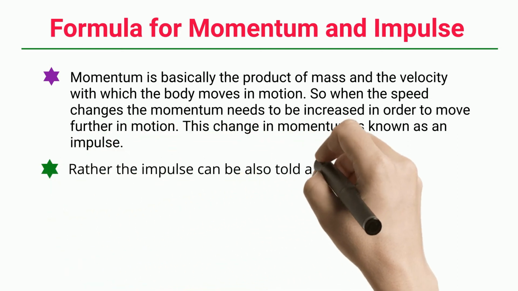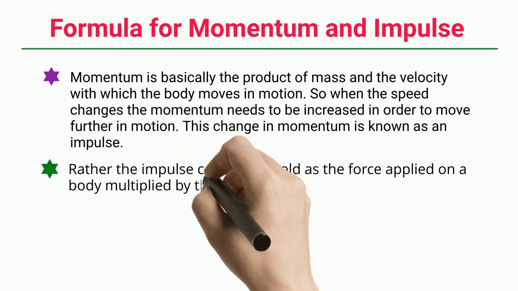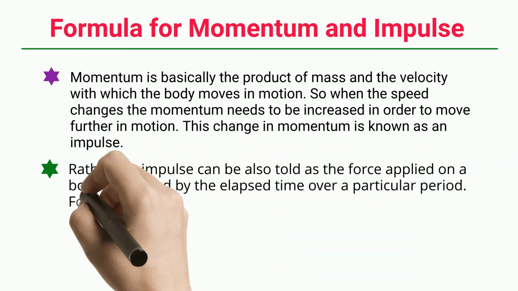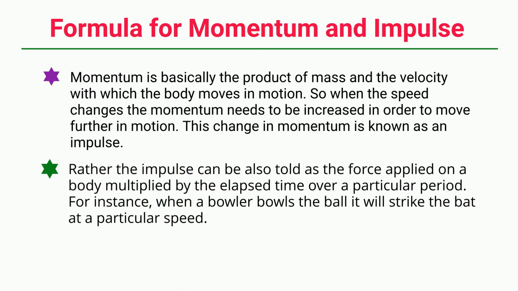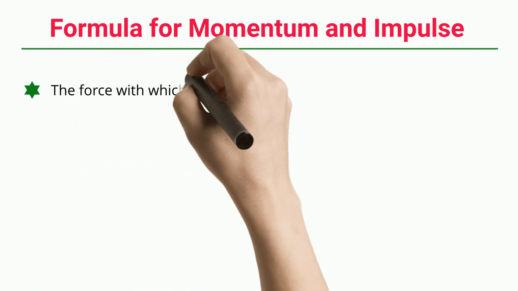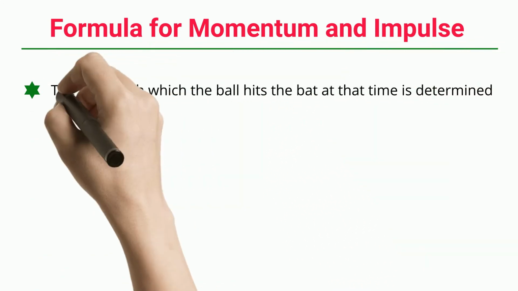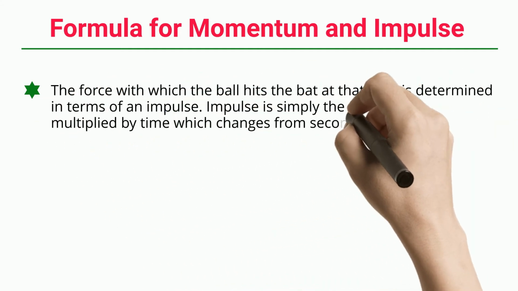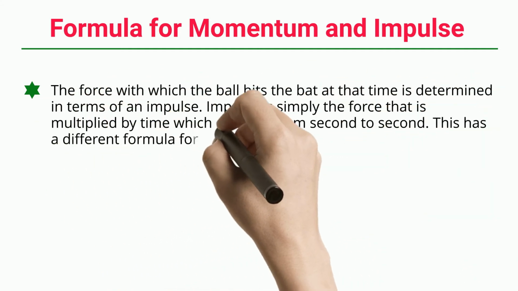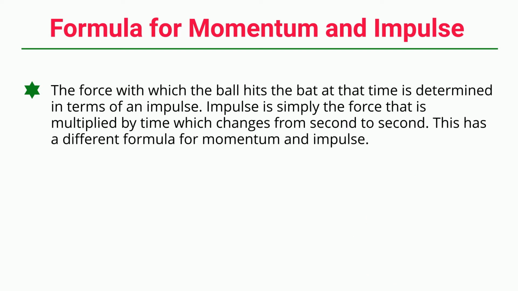Rather, the impulse can also be told as the force applied on a body multiplied by the elapsed time over a particular period. For instance, when a bowler bowls the ball, it will strike the bat at a particular speed. The force with which the ball hits the bat at that time is determined in terms of an impulse. Impulse is simply the force that is multiplied by time, which changes from second to second. This has a different formula for momentum and impulse.